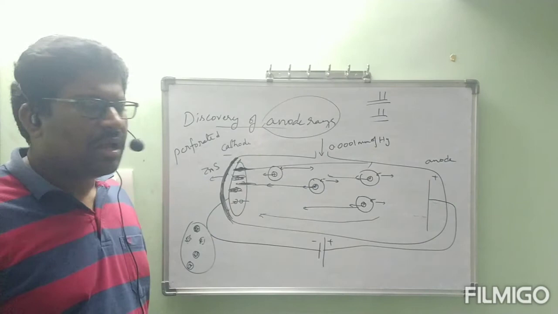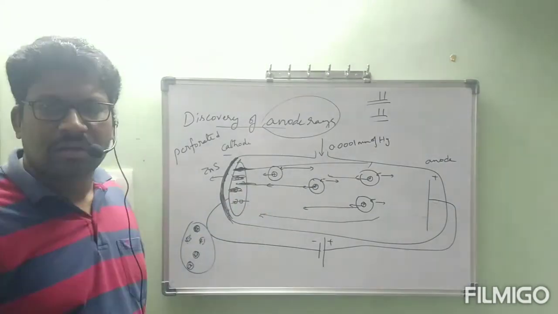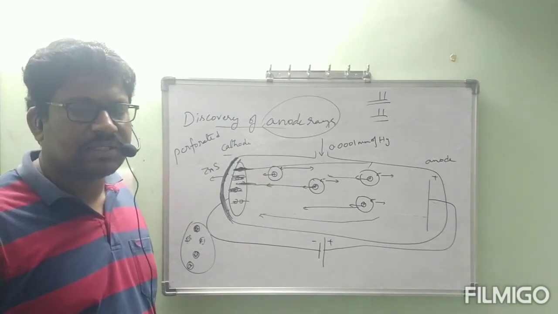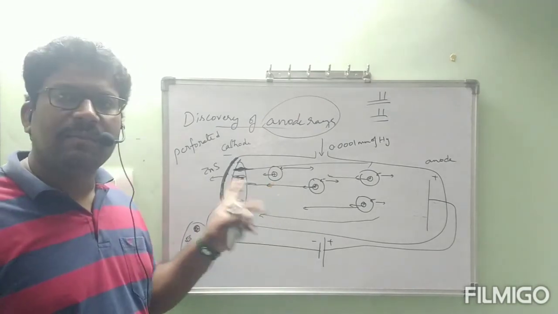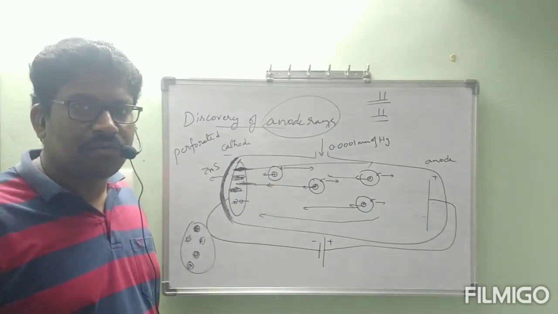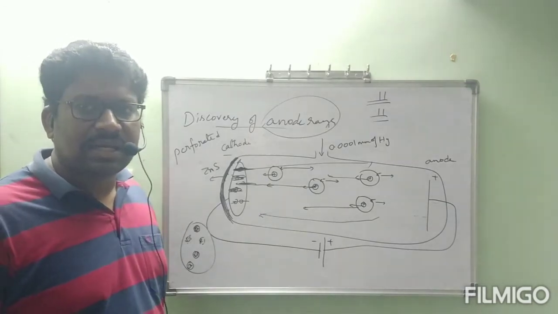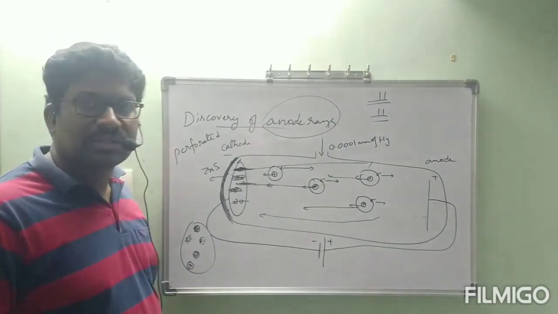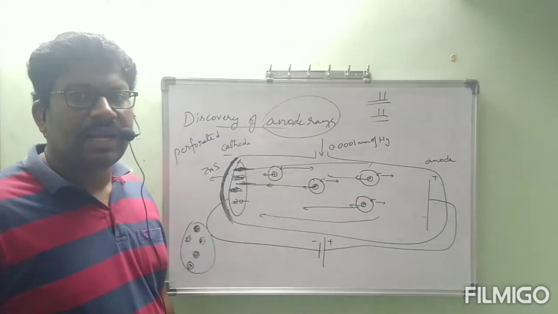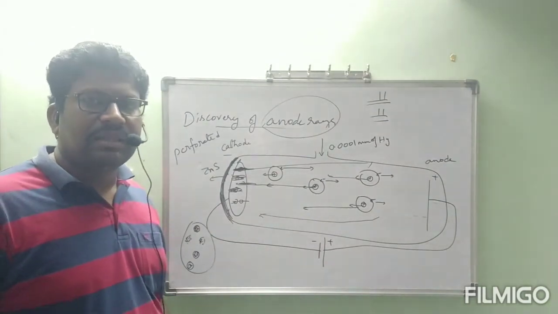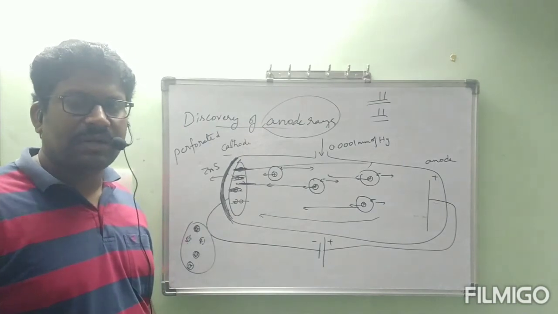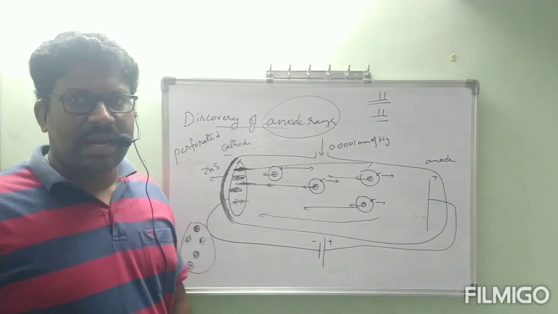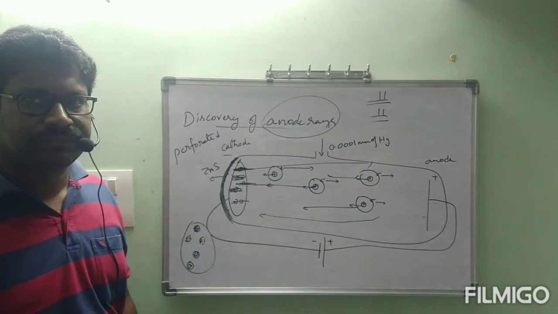I hope you understood this one. After the electron exits the atom, the remaining part is definitely there. That remaining part contains positive charge. That positive charge will be attracted towards the cathode, and it appears to move from anode to cathode, and those rays are named anode rays as they travel from anode to cathode. Since they are attracted towards the cathode, those anode rays contain positively charged particles. Then we can understand that positively charged particles and negatively charged particles constitute the atom equally, and they make the atom neutral. That's why the atom is neutral.